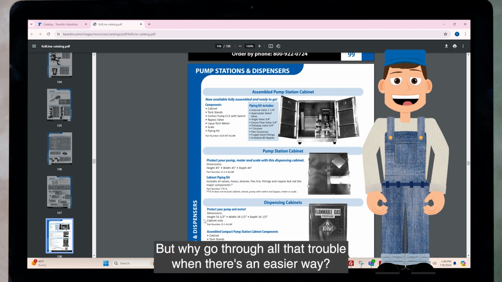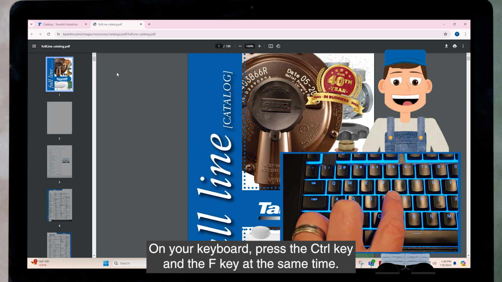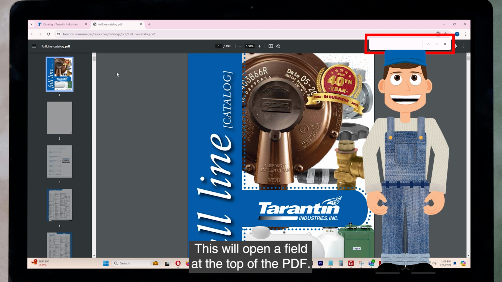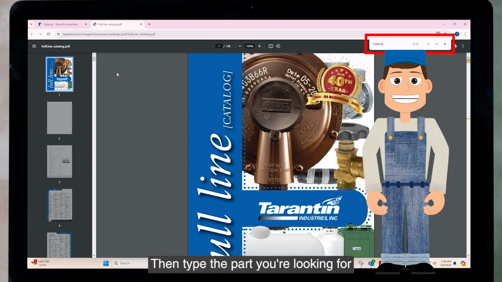But why go through all that trouble when there's an easier way? On your keyboard, press the Control key and the F key at the same time. This will open a field at the top of the PDF. Then type the part you're looking for.